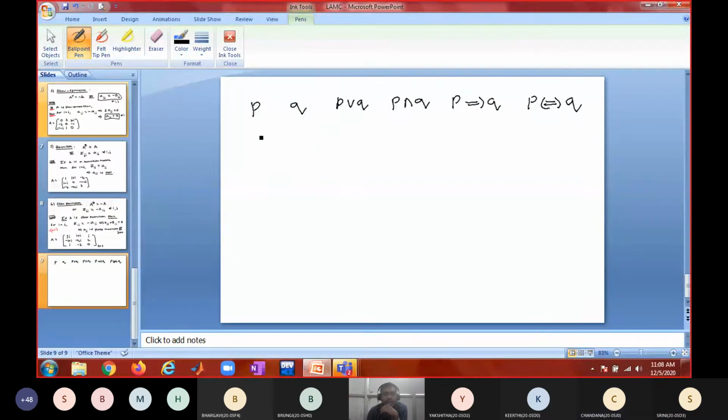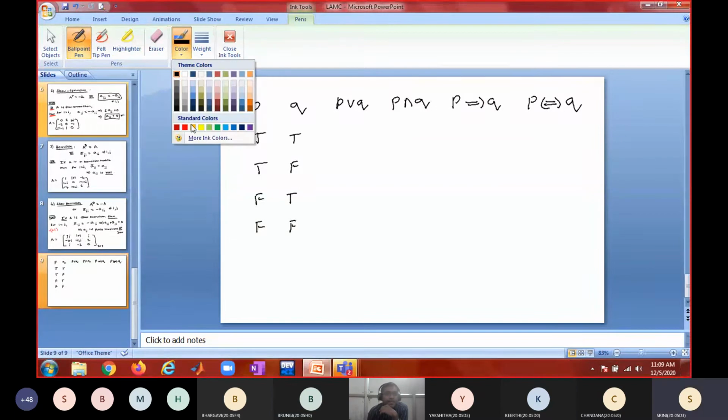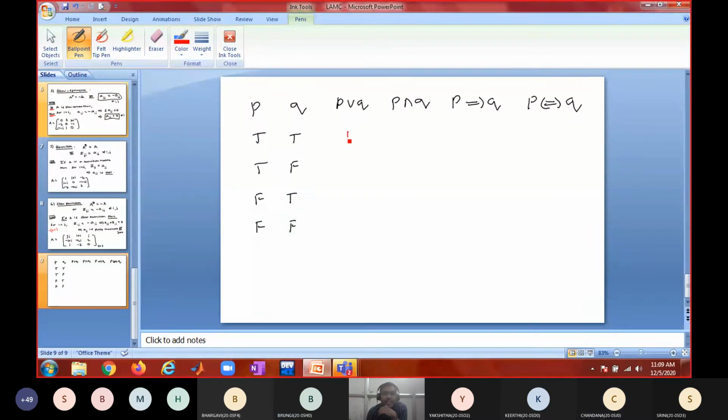Is it okay? Quickly tell me these tables: TT, TF, FT, FF. Now you tell me. P join Q is true if at least one of the two is true, right? True, true, true, false. P and Q is true only when both are true.